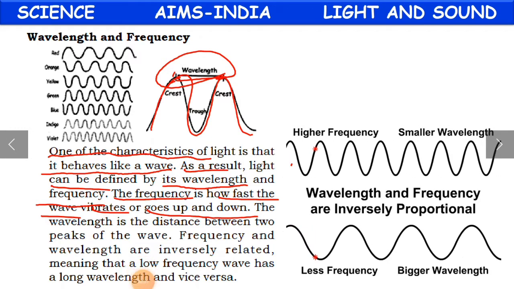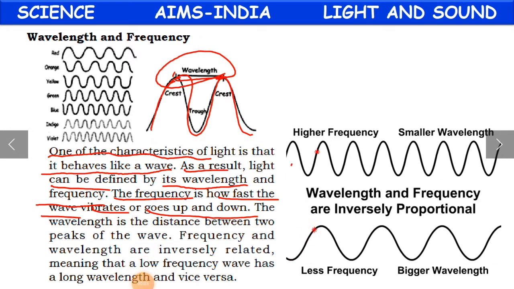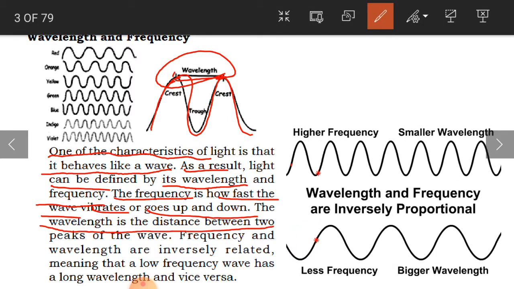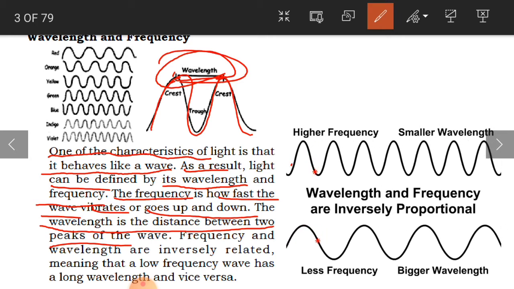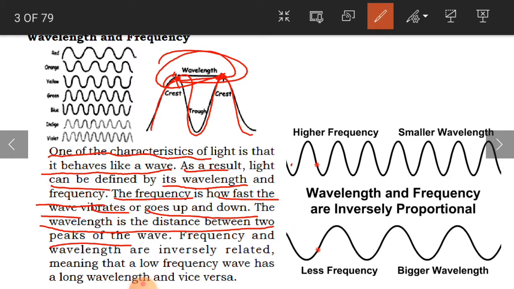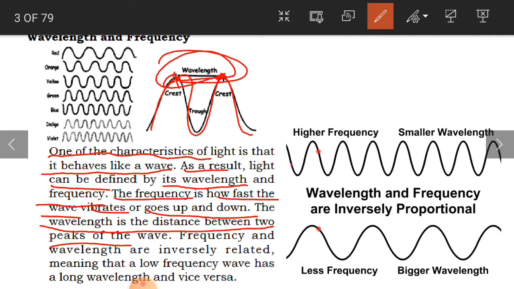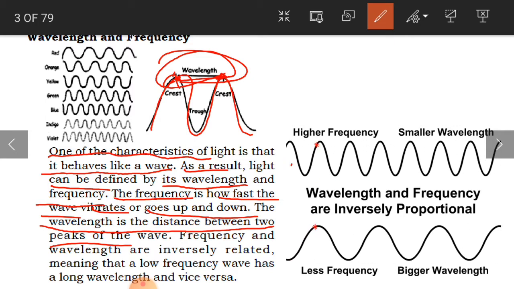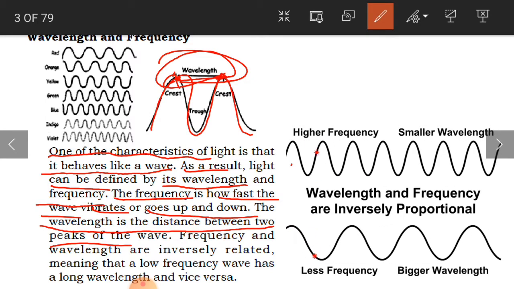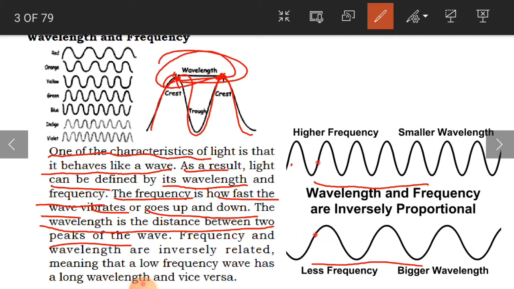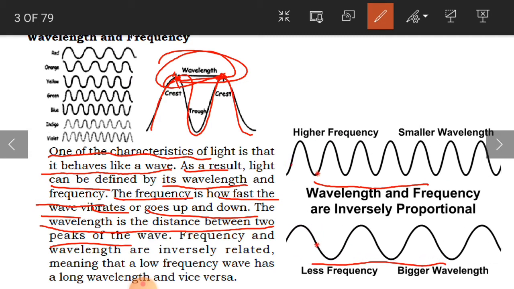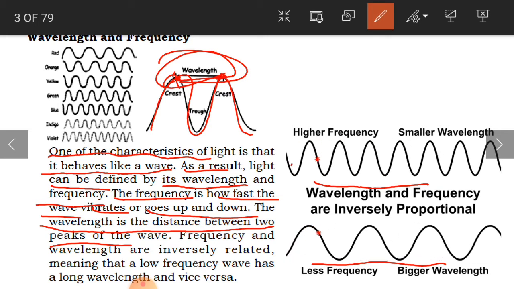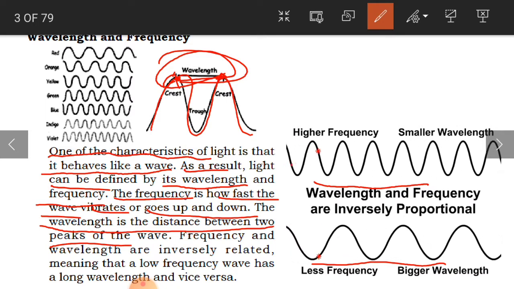So what is the wavelength, children? Wavelength is the distance between two peaks of a wave. See here, this is the wavelength, the distance between two peaks. Here is a peak and here is a peak. And the frequency is how fast the wave vibrates, how fast or how slow it is moving up and down.